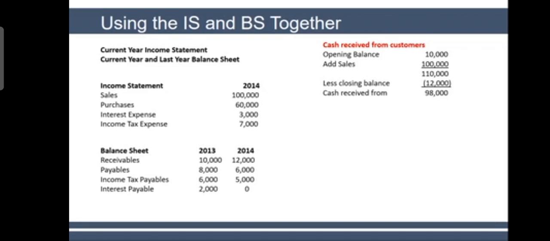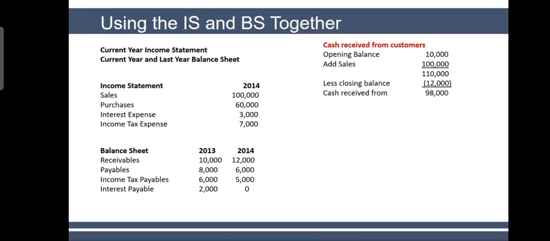Again, let's do it without formula. Let's do it with the concept. Let me ask you. Your payables are decreasing, right? It means that you make payment to suppliers, right? Yes. So how much do you make payment from here? 2,000. What about these purchases? 60,000. This you also pay to suppliers, right?